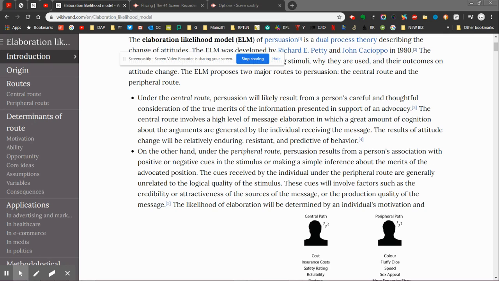Under the central route, persuasion is likely to result from a person's careful, thoughtful consideration of the true merits of information presented in support of an advocacy. The central route involves a high level of message elaboration, in which a great amount of cognition about the arguments are generated by the individual receiving the message. The result of the attitude change will be relatively enduring, resistant, and predictive of behavior.